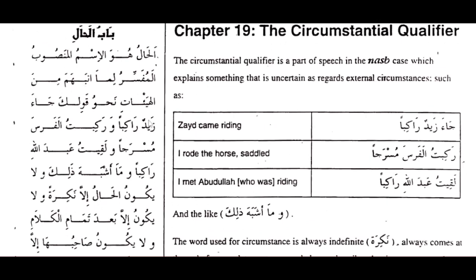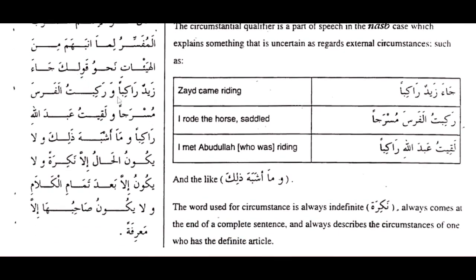Now he's giving an example. Kaulika jaa Zaydun rakiban. Zayd came here riding. Assuming he rode a horse or he rode a camel and he came here, I'll say jaa Zaydun rakiban. He came here riding. So this rakiban we call hal because it explains the condition in which the verb is done. He didn't come here driving or walking, but he came here riding. So that's hal. It's a very easy and interesting concept. So mostly, in the Arabic language, the hal is always mansub. I hope that is clear. Okay.